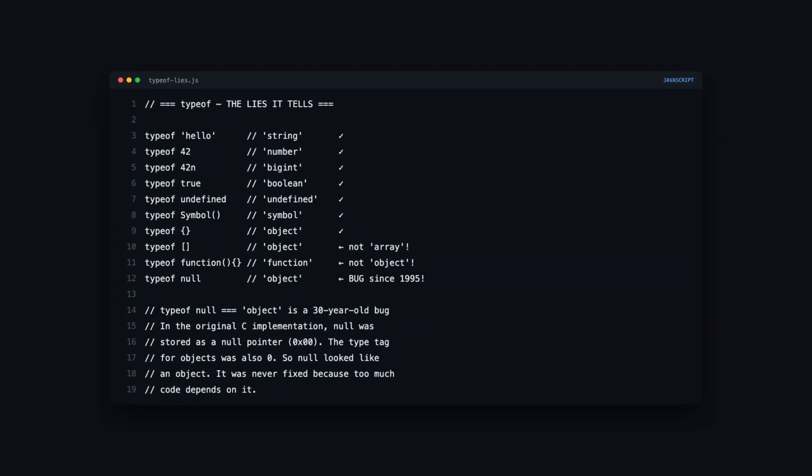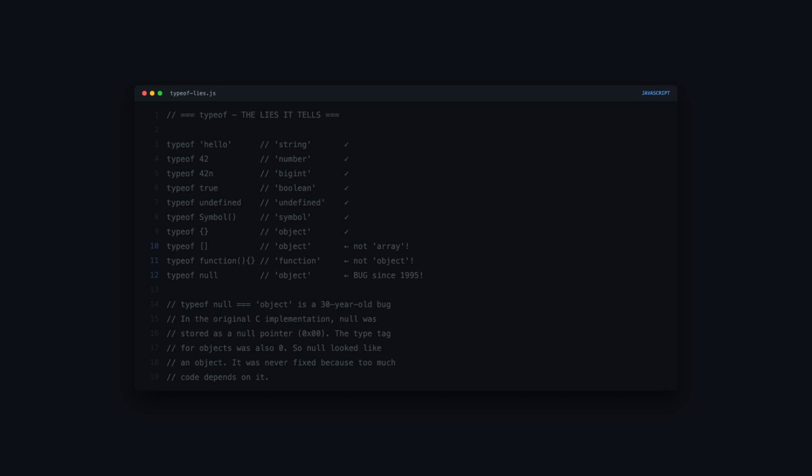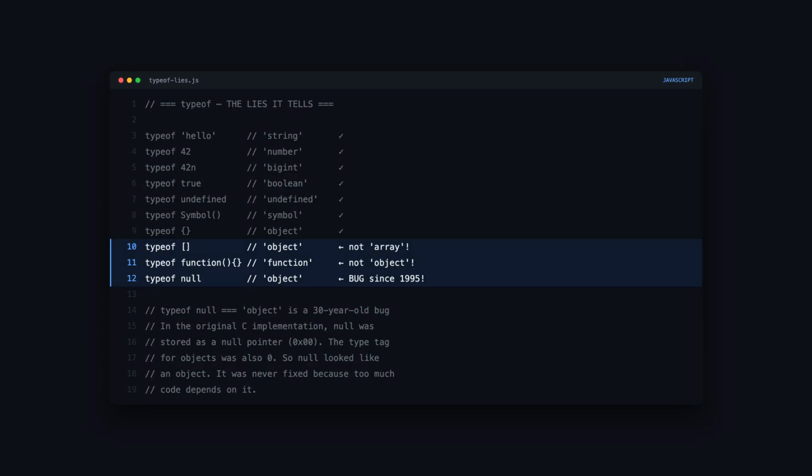The typeof operator is the standard way to check types, but it lies. Strings, numbers, BigInts, booleans, undefined, and symbols all return exactly what you'd expect, but then it breaks. Typeof an array returns object, not array. Typeof a function returns function, even though functions are objects in JavaScript. And the most famous bug in the language, typeof null returns object. This has been wrong since 1995.